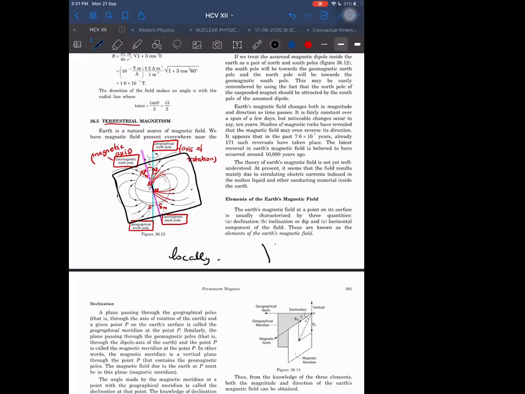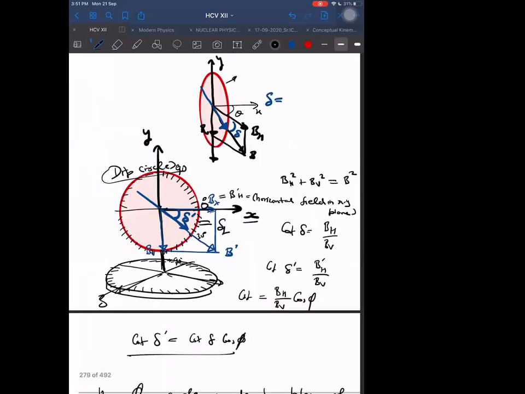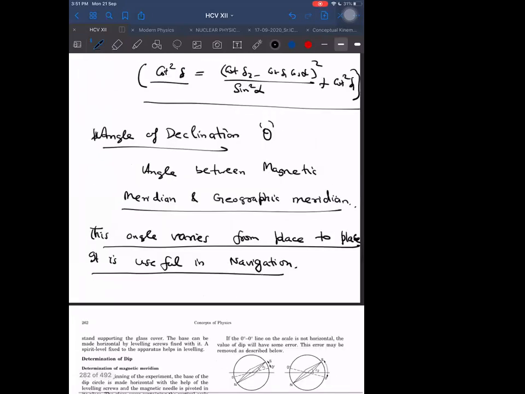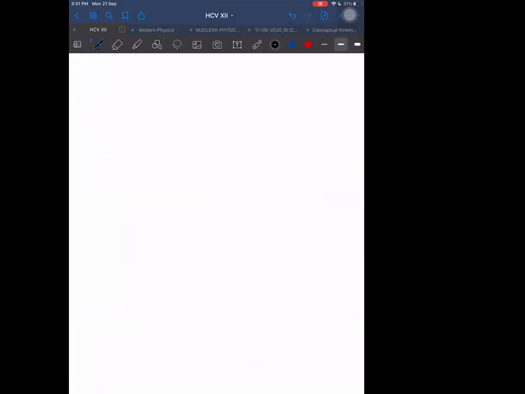the angle between magnetic longitudes and geographic longitudes. If I have drawn two longitudes, then the angle between those two longitudes will be the corresponding angle of declination. Let me draw that diagram here somewhere. Just see that diagram. After that, we can leave the class, no problem. I can end the class afterwards. Let me draw the diagram. A realistic diagram.